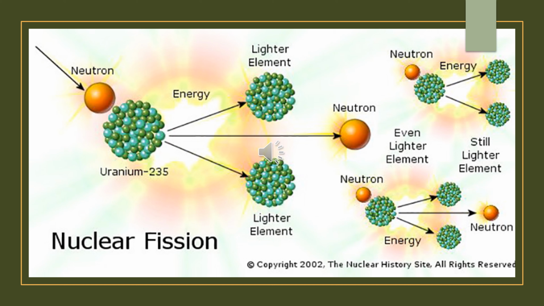Here is an example of the nuclear fission reaction in which uranium is bombarded by a neutron. Two fragments are released. The two lighter elements are released in this reaction with a huge amount of energy and neutrons. These neutrons are further used to split more uranium, which converts into two lighter elements and releases a huge amount of energy.